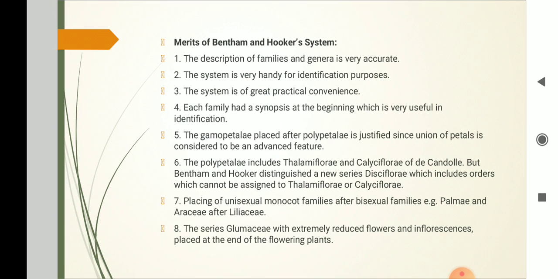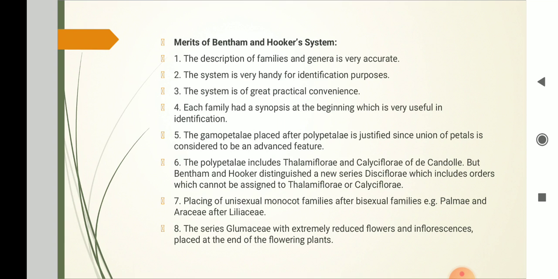The Gamopetalae placed after Polypetalae is justified since union of petals is considered to be an advanced feature. The Polypetalae includes Thalamiflorae and Calyciflorae of De Candolle, but Bentham and Hooker distinguished a new series, that is Disciflorae, which includes orders which cannot be assigned to Thalamiflorae and Calyciflorae.